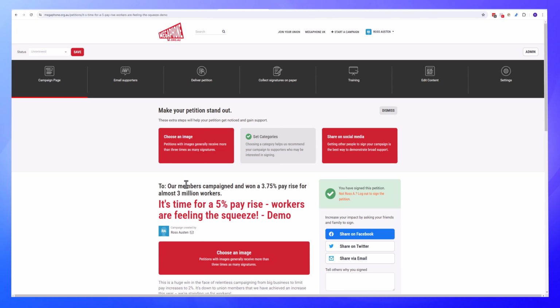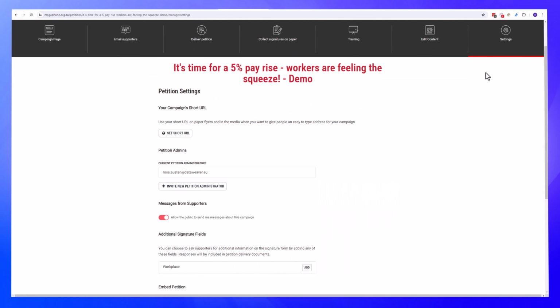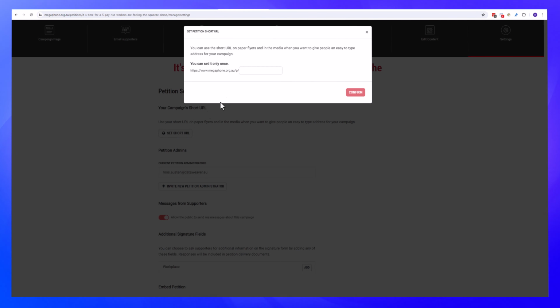It's prompting me to do a few things here for the campaign, which I'll skip over for demonstration purposes. Now I'm just going to quickly show you some of the administration settings we have in here. We can obviously set a short URL for it, which makes it a bit easier to share.